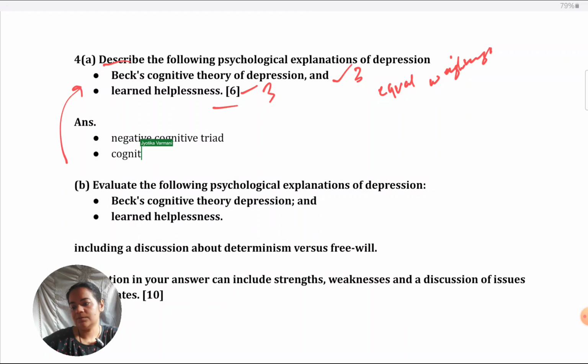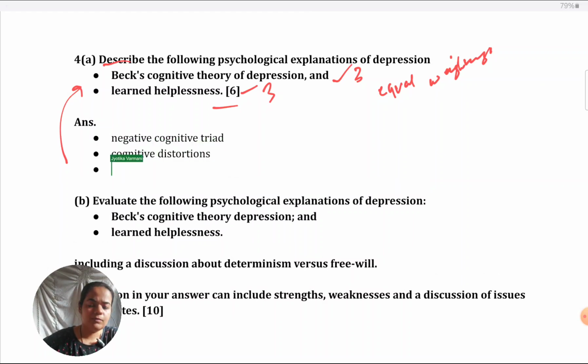Cognitive distortions: black and white thinking, all or nothing, overgeneralization, jumping to inferences. You can't write all of it for 3 marks, but you can definitely give 1 or 2 concrete examples. Negative self schema.